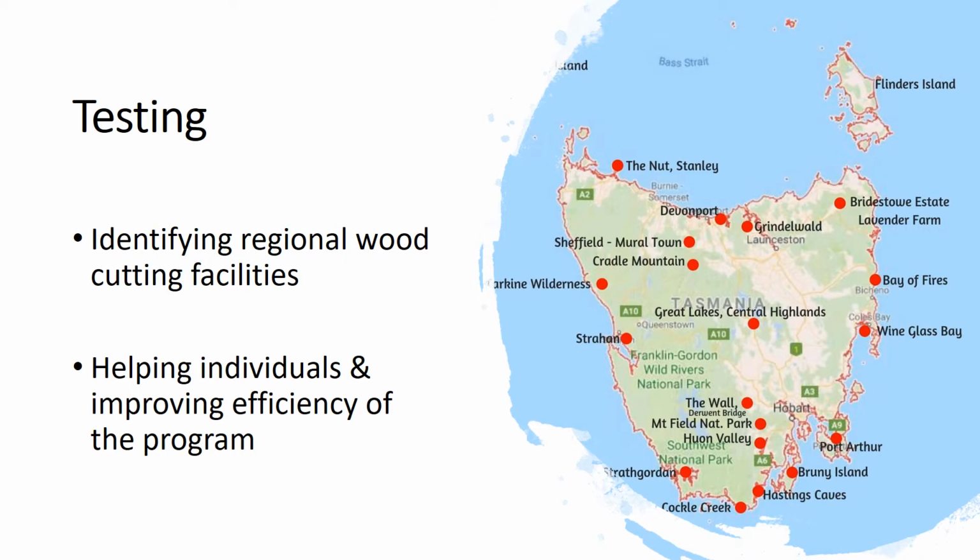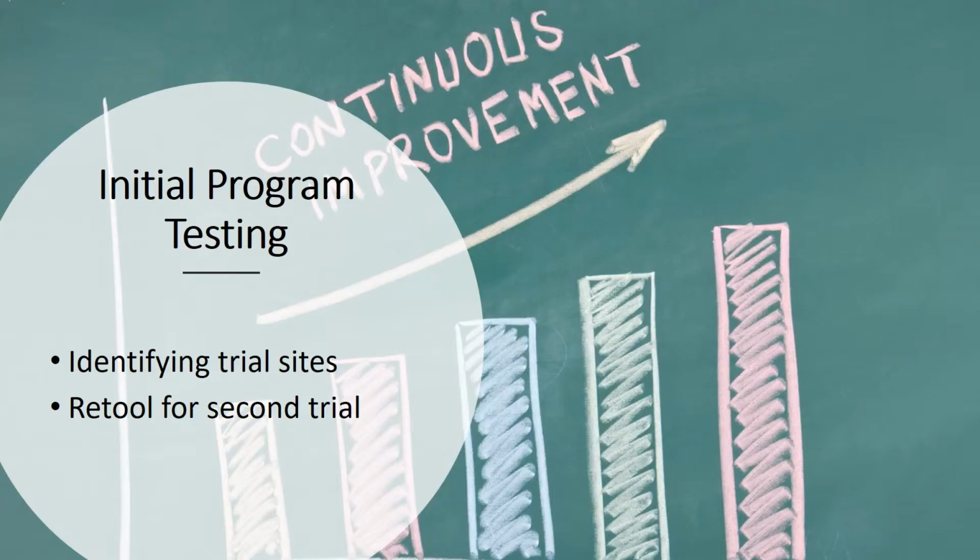Initial program testing would be done by identifying a number of regional woodcutting facilities to work through a trial. This trial would focus not only on identifying and helping individual workers move jobs, but also focus on the efficiency of the program itself. We would then take the learnings from the first trial and retool the program for a second trial. This trial and retooling process can be undertaken a number of times before an optimized program is developed.